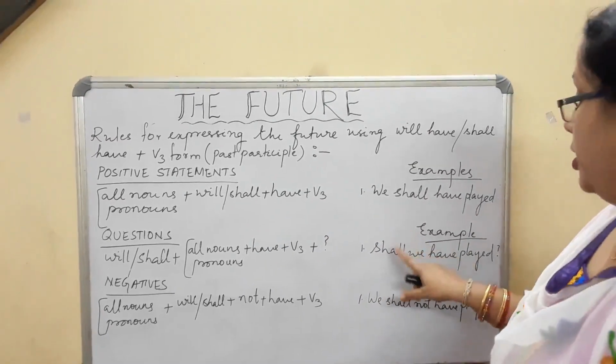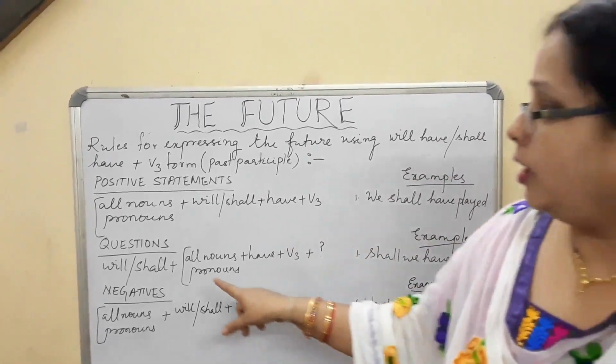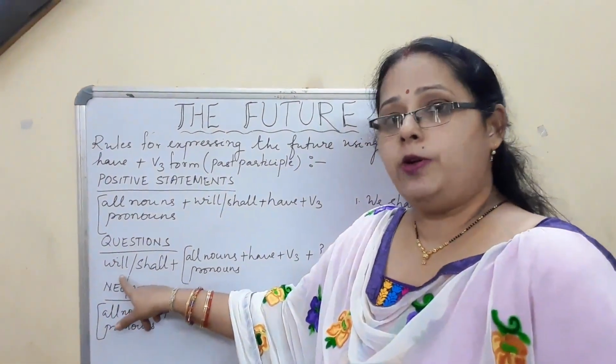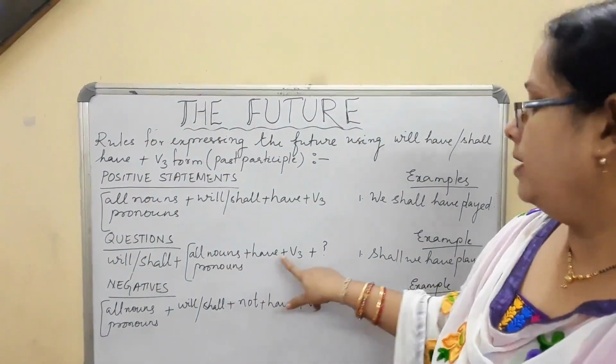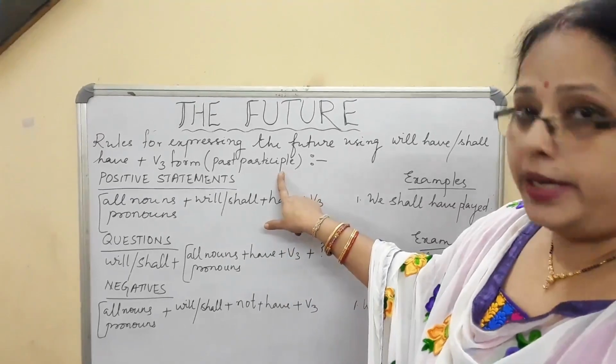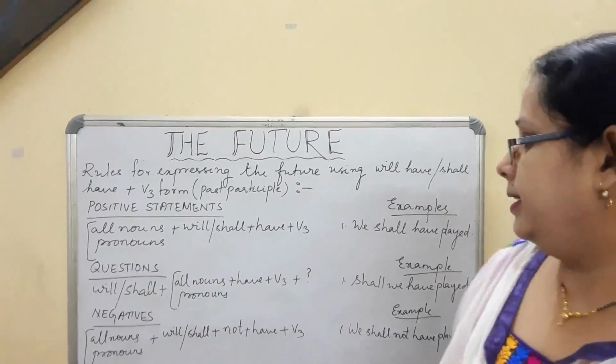We cannot say shall have we played. That is wrong. Whenever we are framing a question, begin the question with will or shall, then your noun and pronoun, then have, then V3 form, that is the past participle form, children, then put a question mark. Then your question is correct.